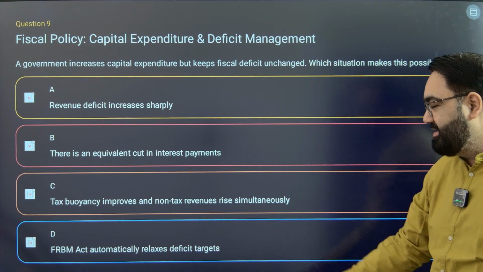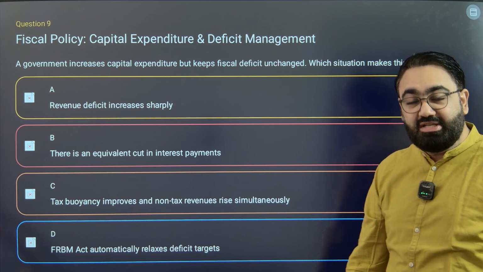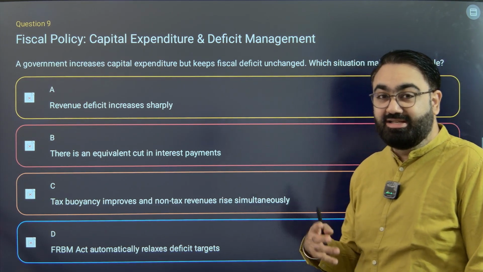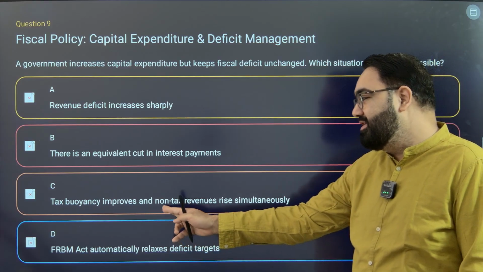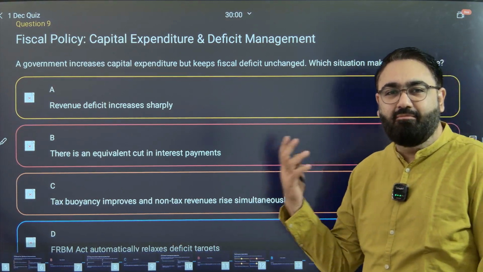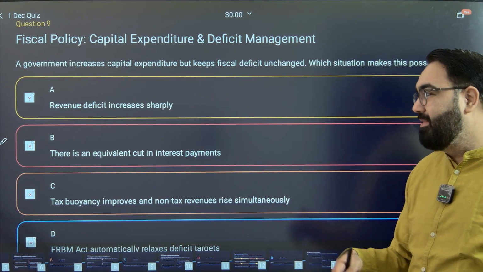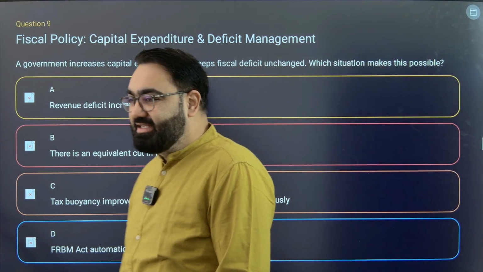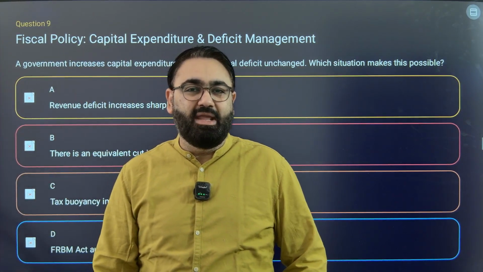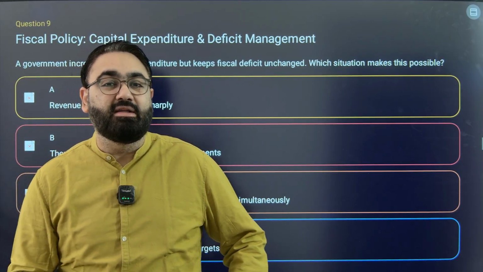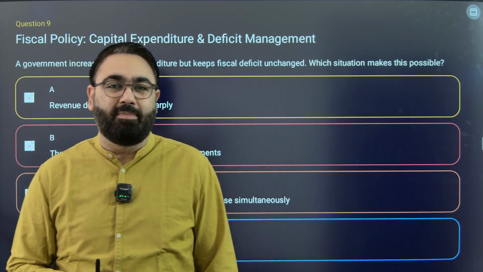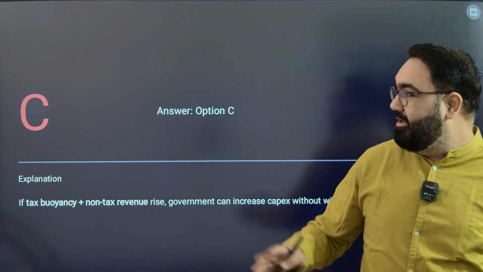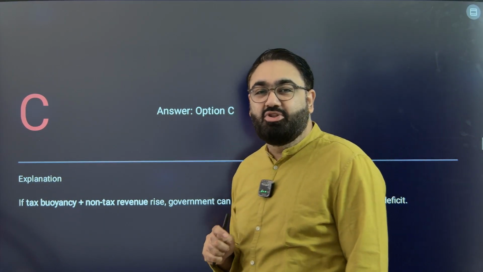FRBM Act automatically relaxes deficit targets. This is, by the way, an ideal kind of situation where you spend more money but the deficit doesn't increase. This is possible because of this. Tax buoyancy improves, so you have much more tax getting collected from the people, the tax efficiency improves, and non-tax revenue also rises. Non-tax revenue of the government, for example, can be the money that the government companies are earning, the interest that we are getting on the loans that we had paid, the RBI transferring the surplus, all that is non-tax revenue. So the answer here is C, which brings me to the end of today's quiz.